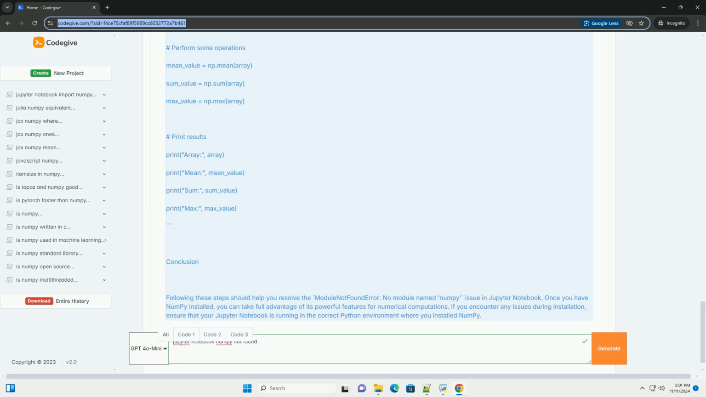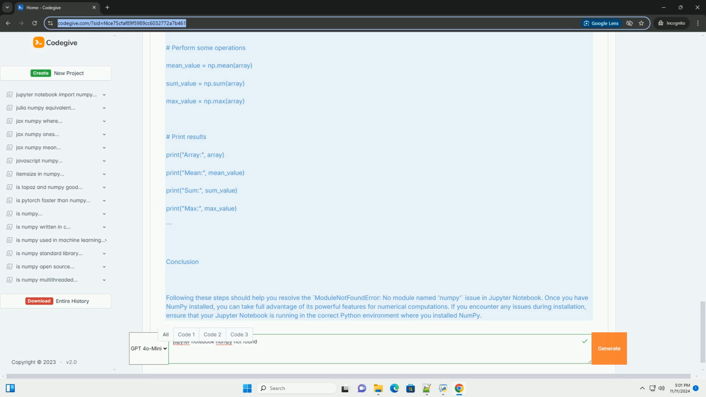Step 4: Verify installation. After installation, you can verify that numpy is correctly installed by trying to import it again. This should print the version of numpy installed.